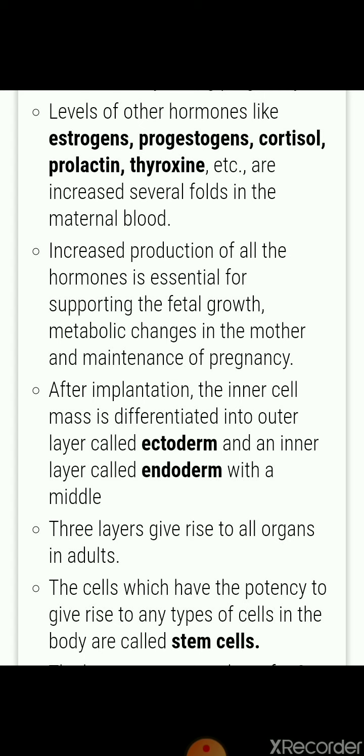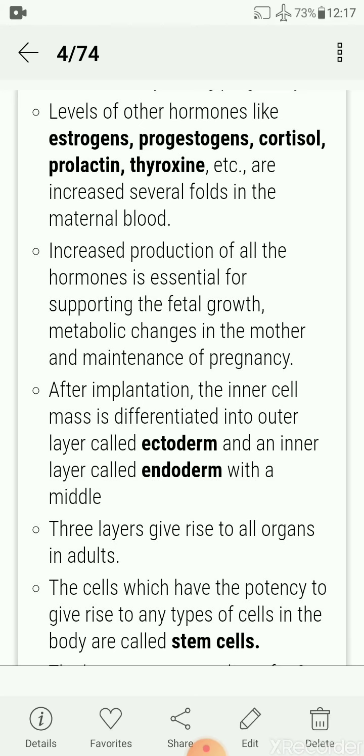All these three layers give rise to all the organs. So some organs are formed by ectoderm, some by endoderm, and some by mesoderm. So these layers form different organs in the human. The cells which have the potency to give rise to all types of cells in the body are called stem cells. So the inner cell mass is called stem cells.